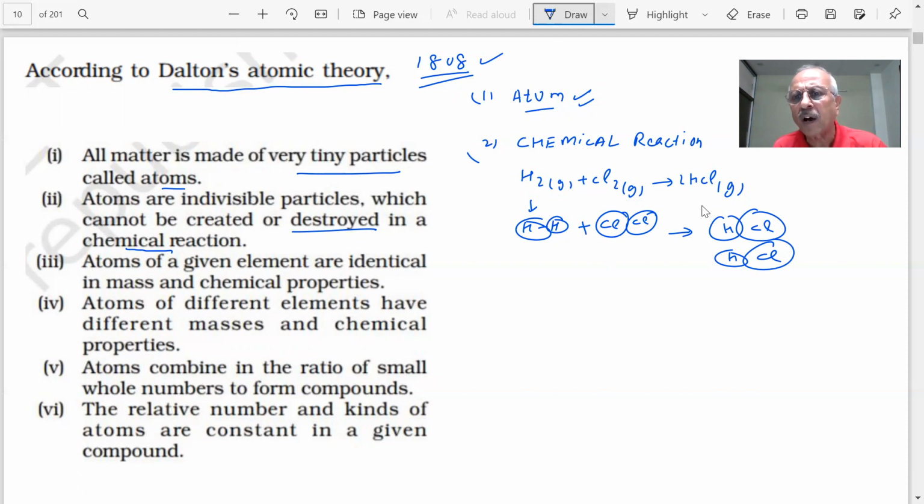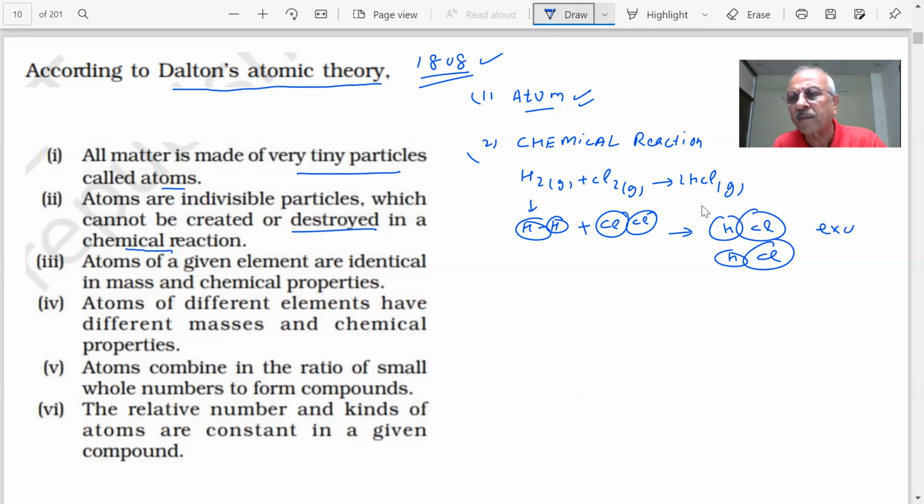Here you have 2 and you have 2 here. You have chlorine and chlorine. You still have 2, but a new compound has been formed. Therefore, this is a very important point: atoms are indivisible and cannot be created or destroyed whenever a chemical reaction is taking place. What is happening to the atoms? They have not been destroyed, they have not been created. But what has happened? You can see what is the result of this.